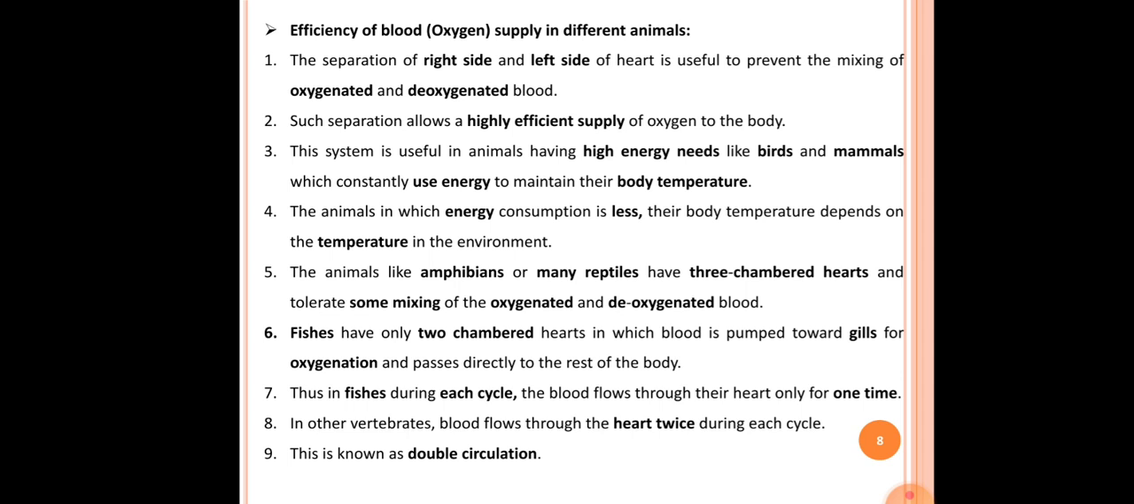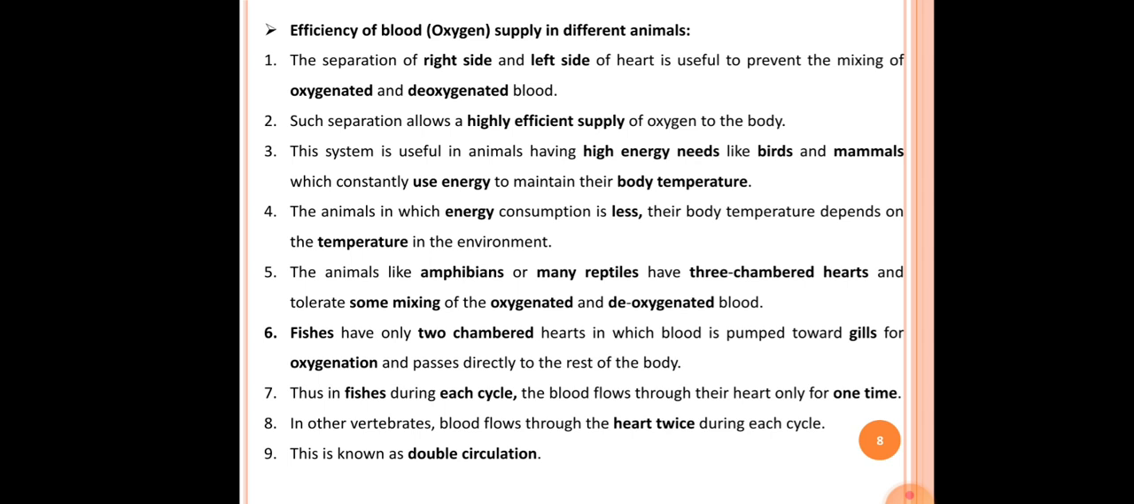The third point here is this system is useful in animals having high energy needs like birds and mammals, which constantly use energy to maintain their body temperature. Actually, in case of warm-blooded animals like birds and mammals, it requires a large amount of energy to maintain the normal body temperature as well as for movement purposes. So in those animals, to maintain the normal body temperature, a large amount of energy is required.